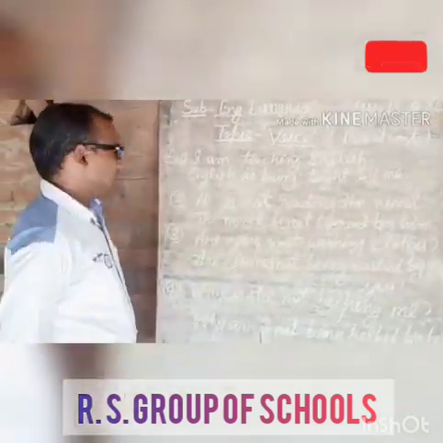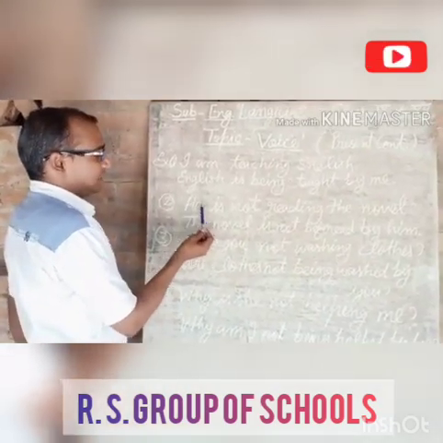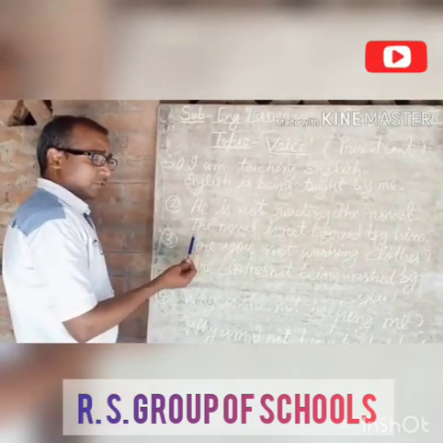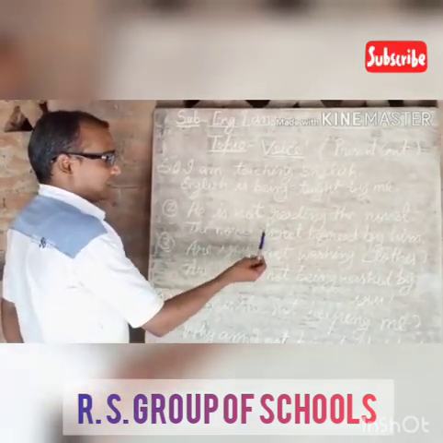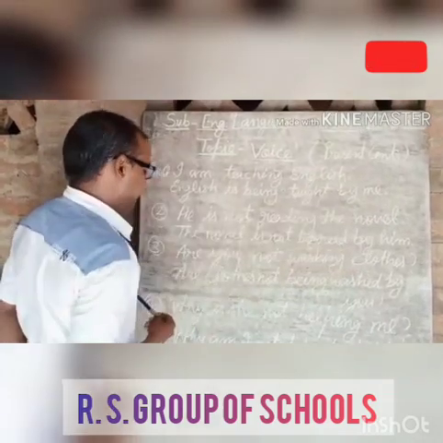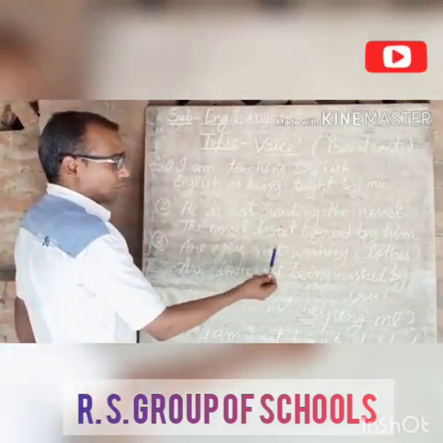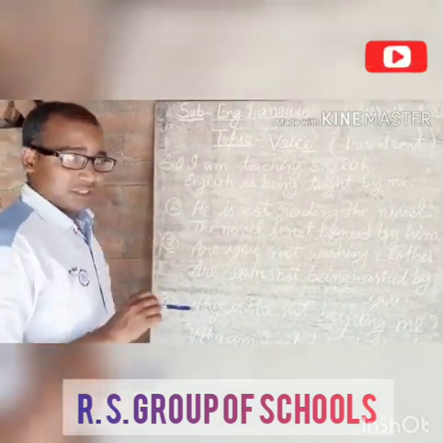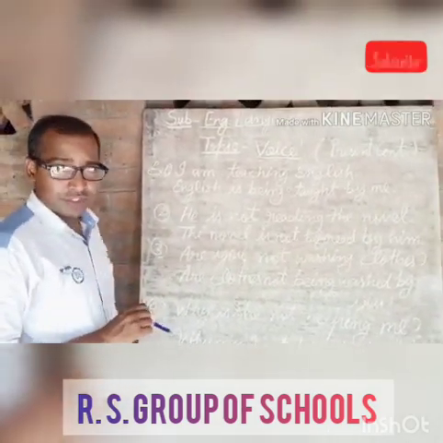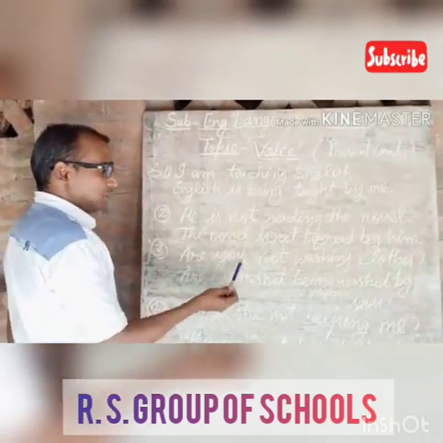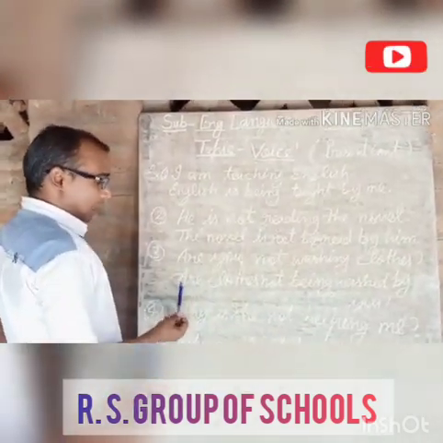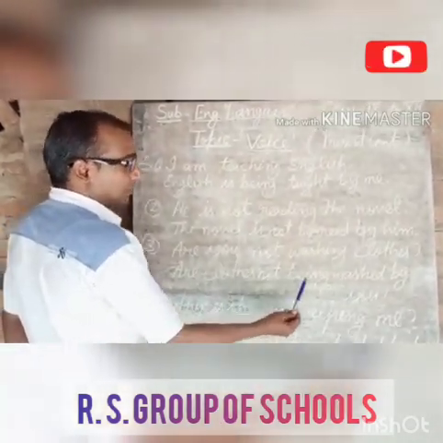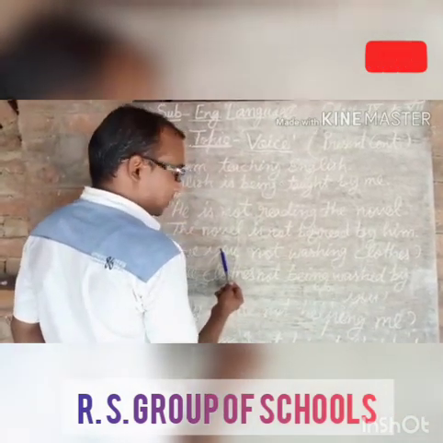So next example is he is not reading the novel. This sentence is negative, so passive voice will also be negative. The novel is not being read by him. Next is, are you not washing clothes? This is an interrogative sentence starting with helping verb. If active voice starts with helping verb, your passive voice will also start with helping verb. Are you not washing clothes, what will be its passive? Are, object will be clothes. Are clothes not being washed by, object of you is you.